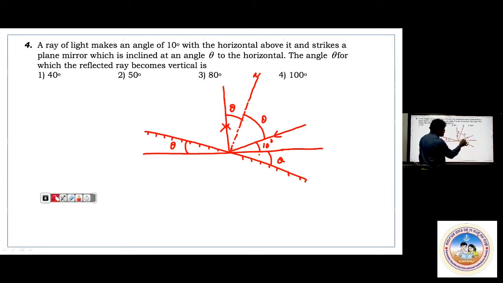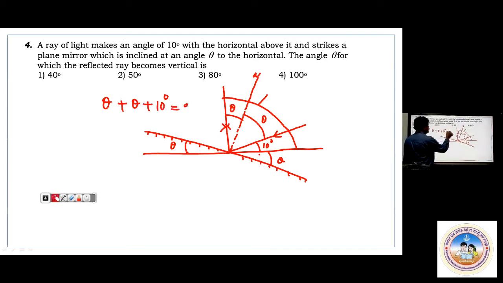When I say this is 10 degree here, this angle will be theta. And this angle, we have not written properly. The normal might be like this. So now the theta angle between this and this, totally it should be 90 degree. When that is 90 degree here, what I can write is theta plus 10 degree will be equal to 90 degree.